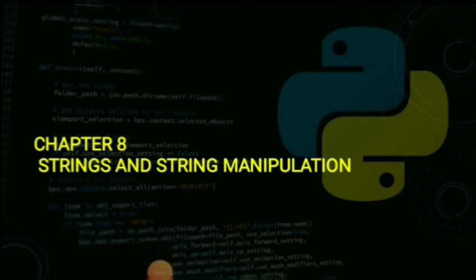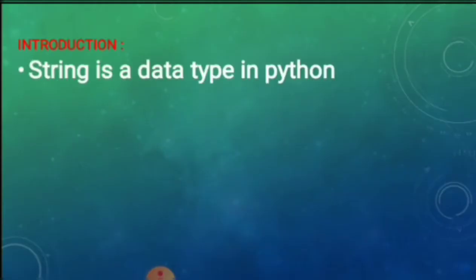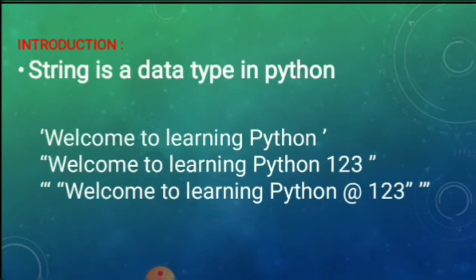Chapter 8: Strings and String Manipulation. Now we are going to see what a string is. String is a data type in Python similar to other programming languages. String is used to handle an array of characters. A string is a sequence of Unicode characters that may be a combination of letters, numbers, or special symbols enclosed within single, double, or even triple quotes.